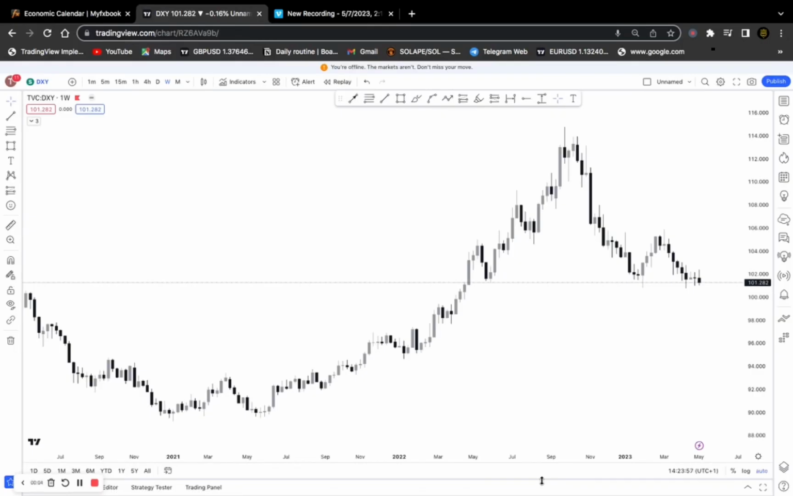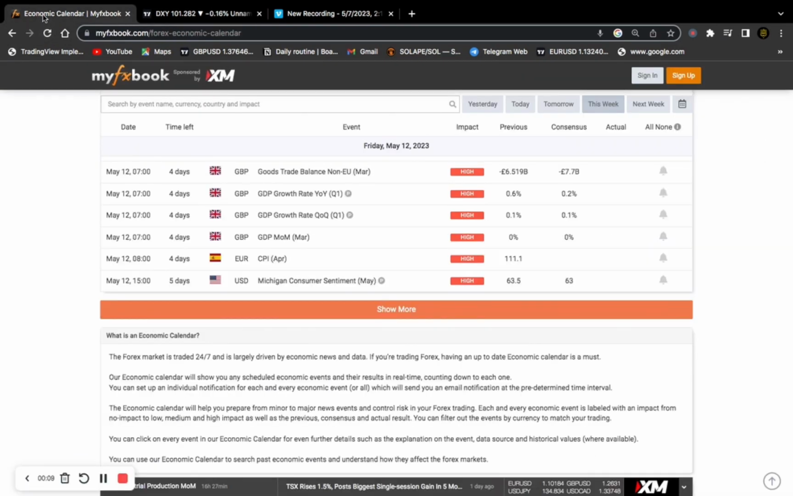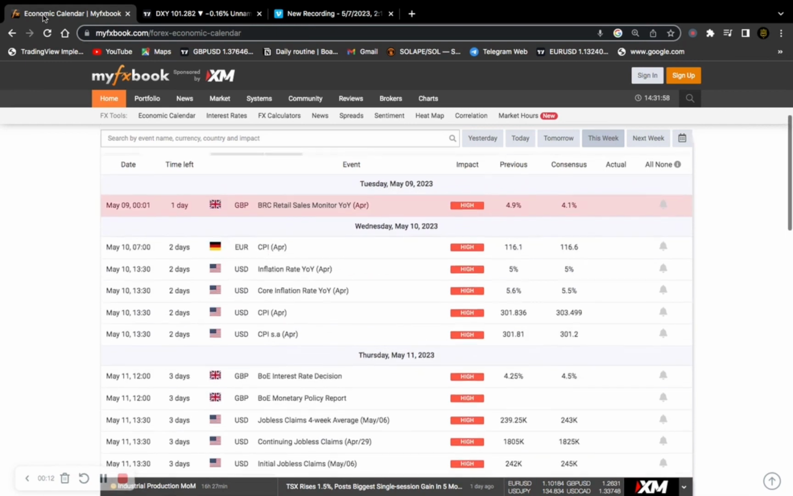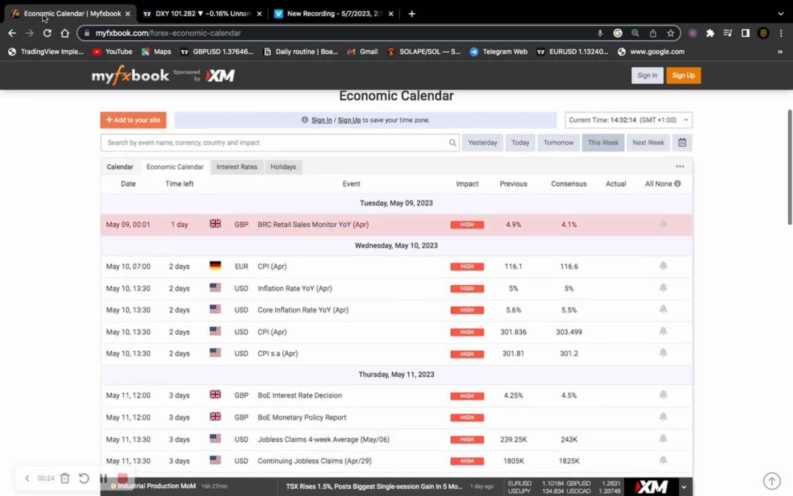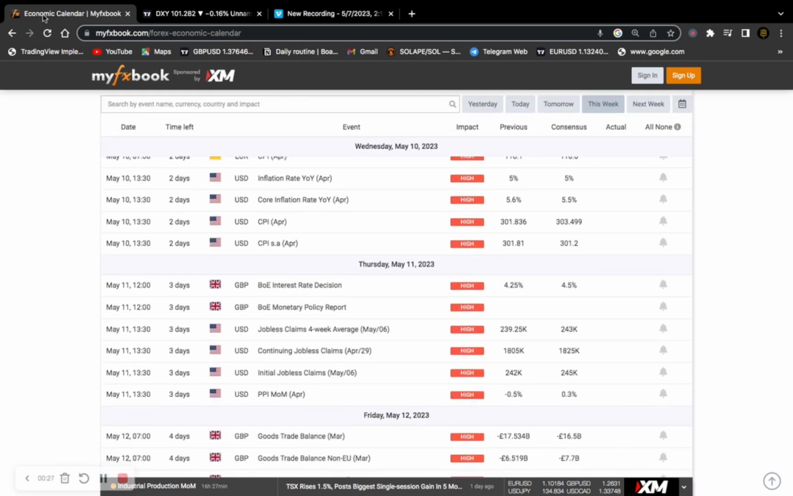On our screen here we have the DXY, but before heading into that, let's look at what we are expecting for our fundamentals this week. On my FS book, on Tuesday we are seeing the GBP retail sales monitor, and on Wednesday we are expecting the inflation rate and also the CPI coming in at 1:30. On Thursday we're looking at the board interest rate decision, which is very high impact news for the GBP. We're also looking at the jobless claims in the US and the PPI producers index on Thursday at 1:30.